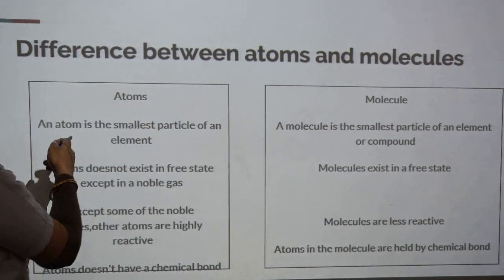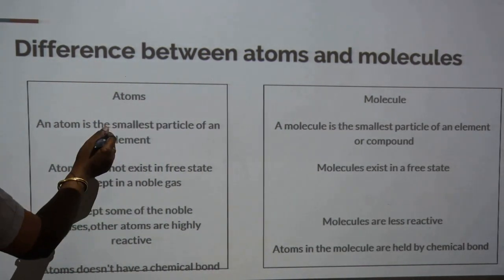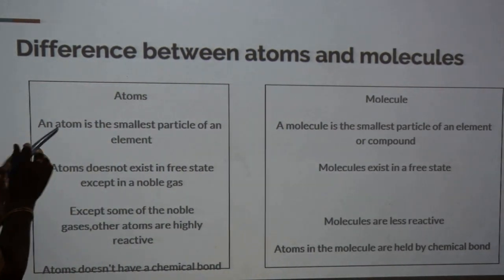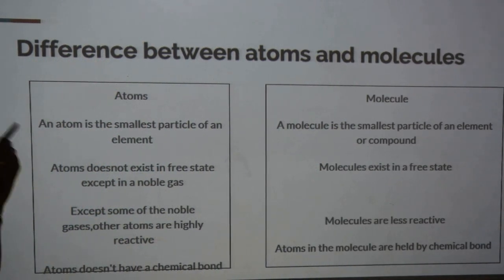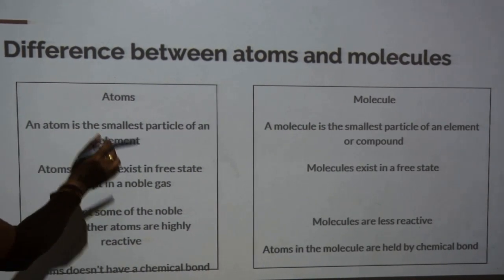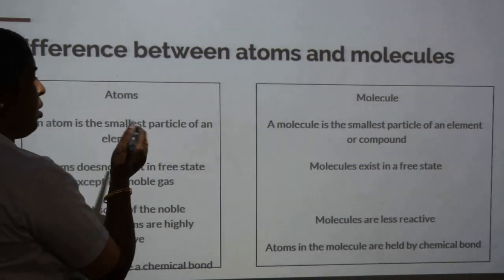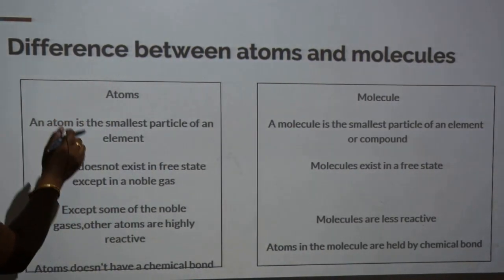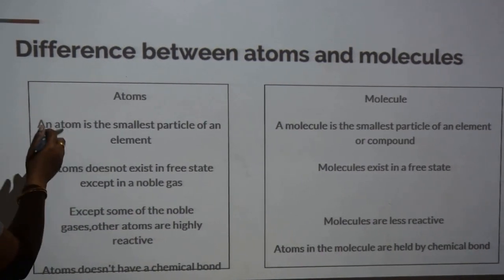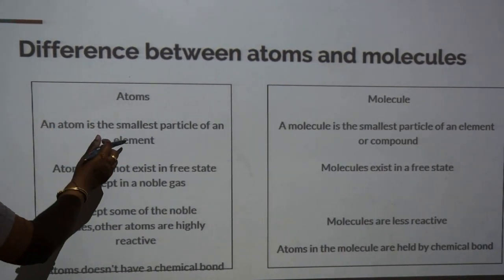Atoms. An atom is the smallest particle of an element. We study the smallest particle. Matter is made up of atoms, the smallest particle of matter. Matter means anything, desk, bench, or paper, all we can consider as matter. Matter is made up of the smallest particle, that is known as atom.